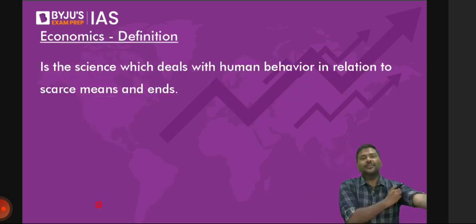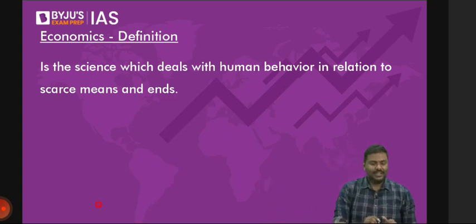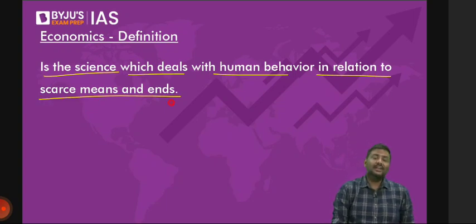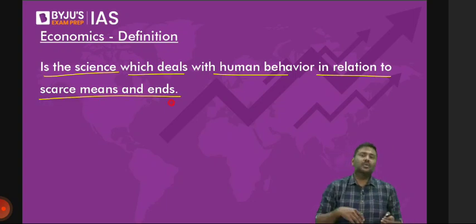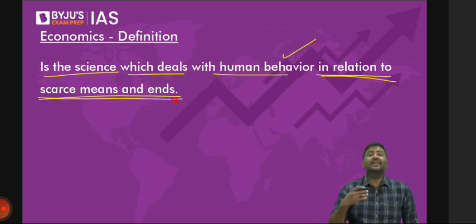Okay, let's start. What is the definition of economics? How do you define economics? Thousands of definitions are there. I'm taking one definition. It is basically the science which deals with human behavior in relation to scarce means and ends. And I'll explain this. Follow this carefully. What is economics? It is a science which deals with human behavior in relation to scarce means and ends. What do you mean by this?